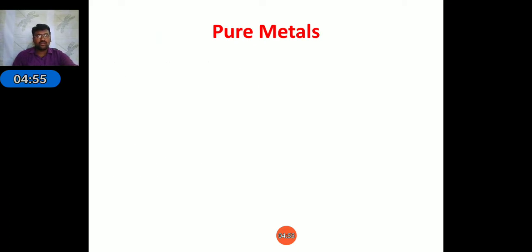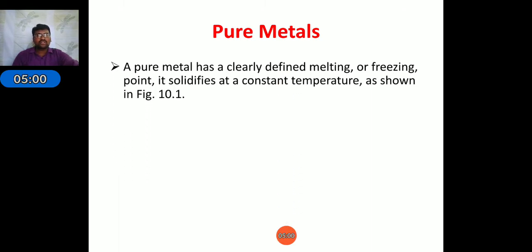Next, coming to pure metals. Suppose we are using a molten pure metal to prepare the casting. For that case, there is no freezing range; in the freezing zone there is no change in temperature. A pure metal has a clearly defined melting or freezing point. It solidifies at constant temperature.